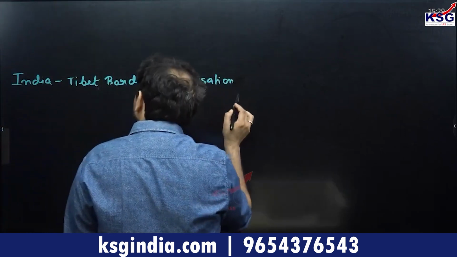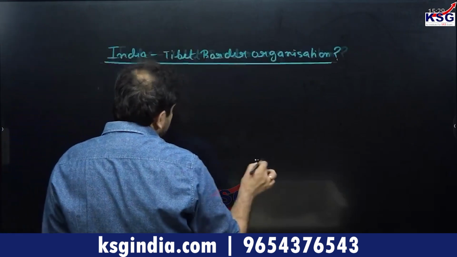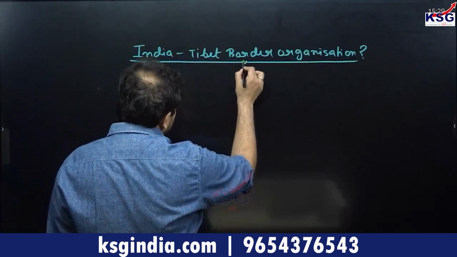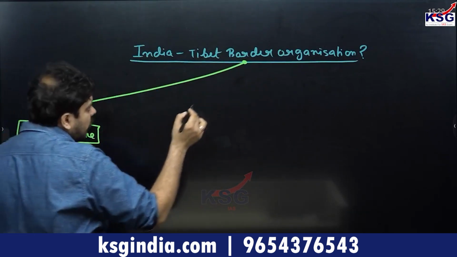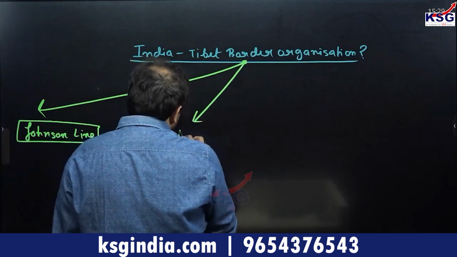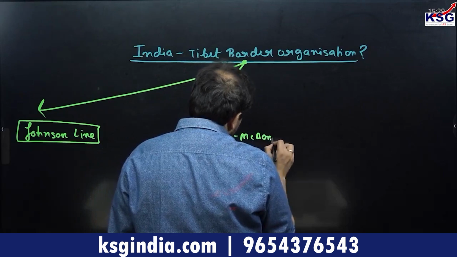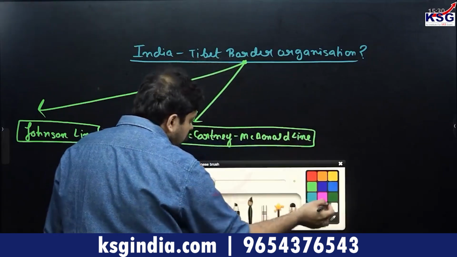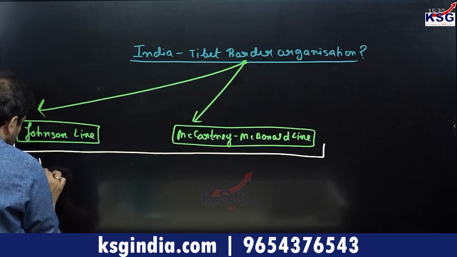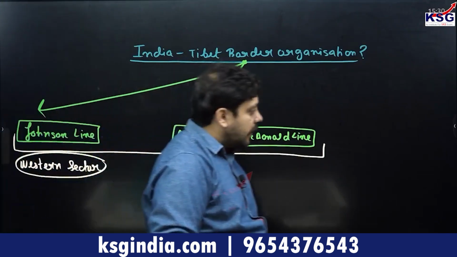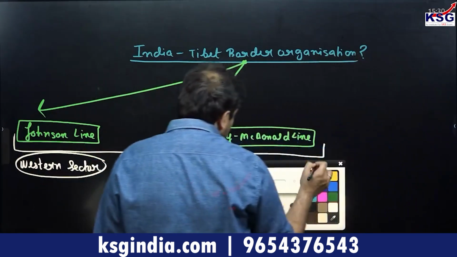Right? And this is basically going to be divided into these perspectives. First, we'll take a look at what is known as the Johnson line. Then we'll take a look at what is known as the McCartney line, also known as the McCartney-Macdonald line. These two lines exist in what is known as the western sector. Please be mindful of the terminology that I'm using over here. The Johnson line and the McCartney-Macdonald line are used in the western sector.